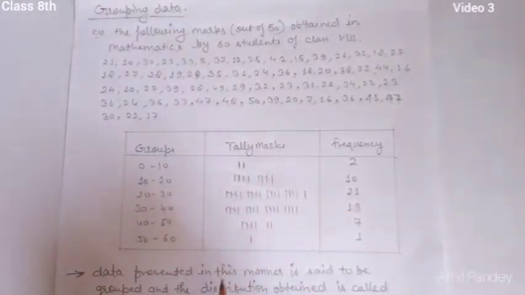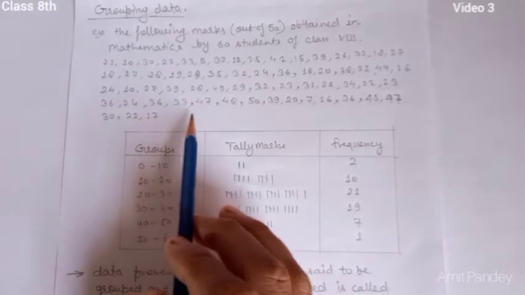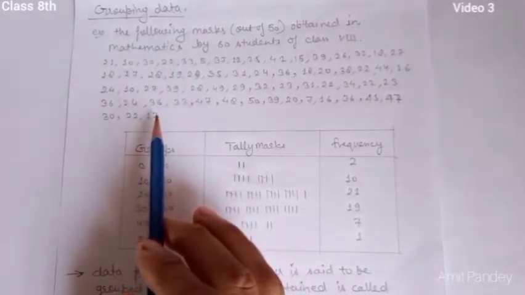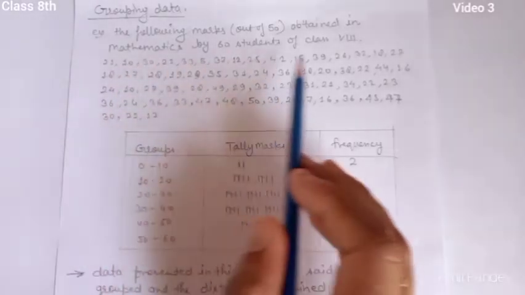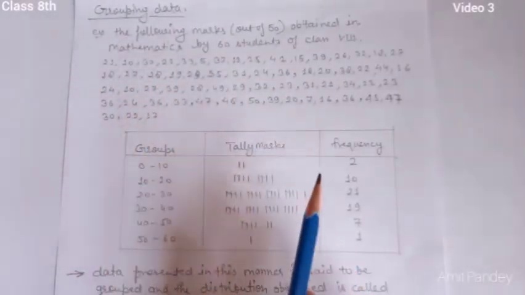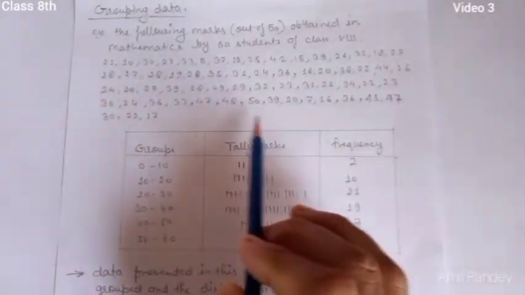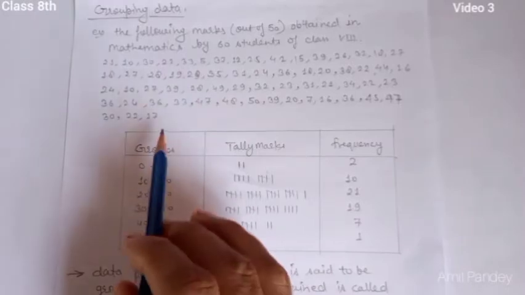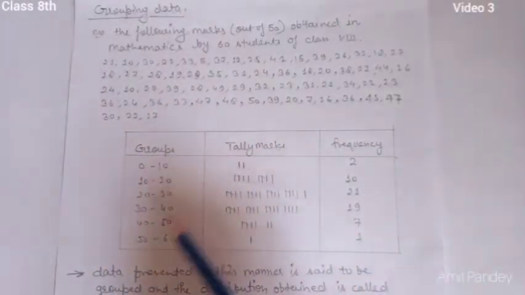If you do it in such a way, you have to write the marks of each one, and here there are many values. You have to write each and everything, and if something is repeating, no problem. But if you write all the observations in a table, the table becomes too big and it is very difficult to manage.